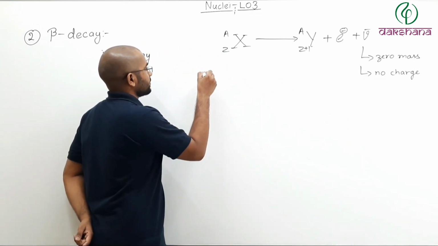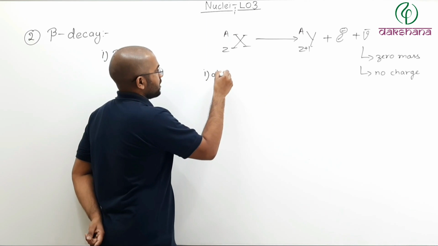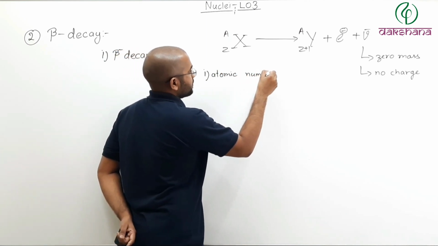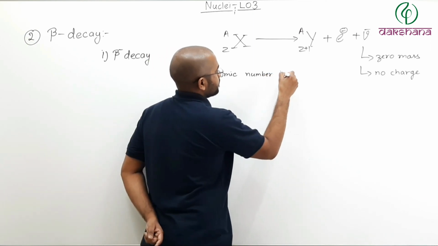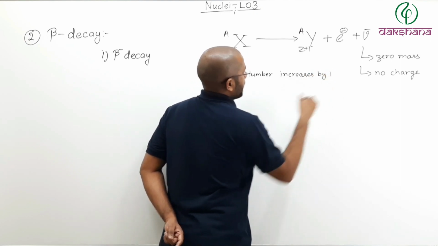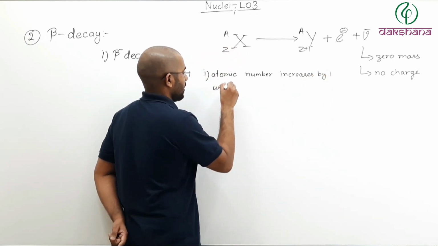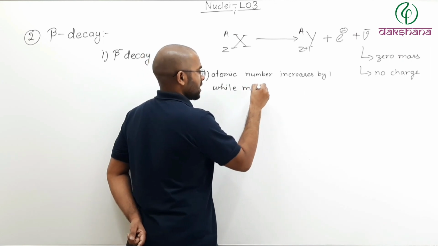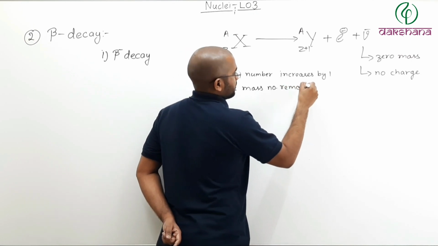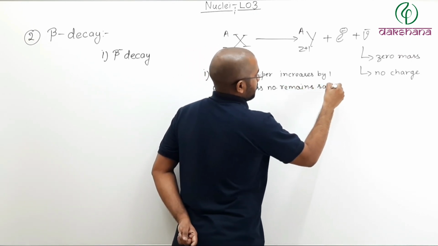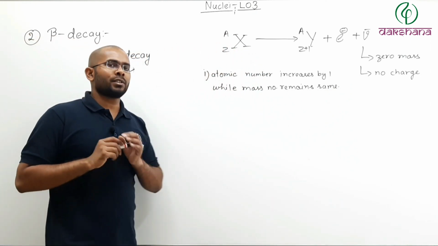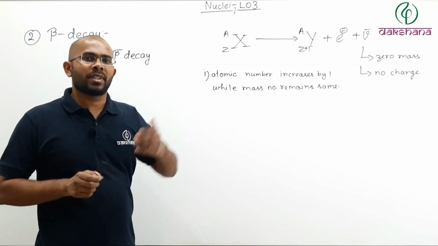So you can write: the atomic number increases by 1, while the mass number remains the same. Now, when we know what beta minus decay is, let us take a look at how it actually happens.